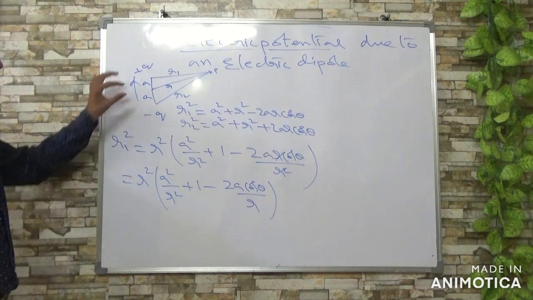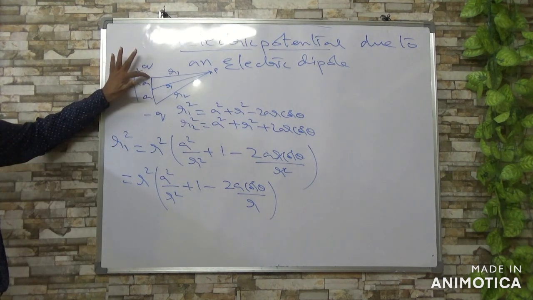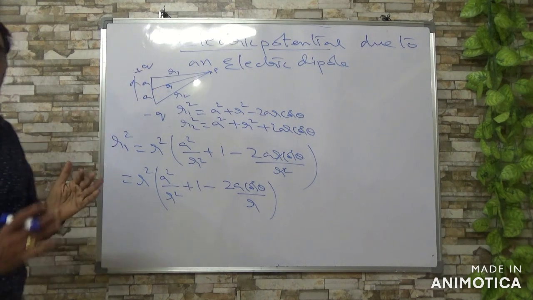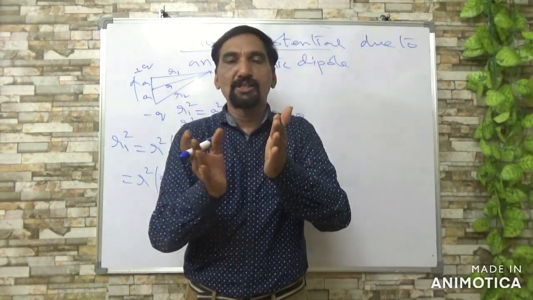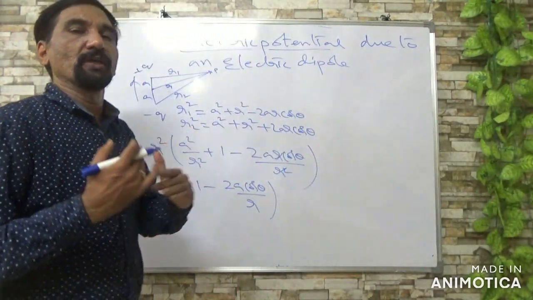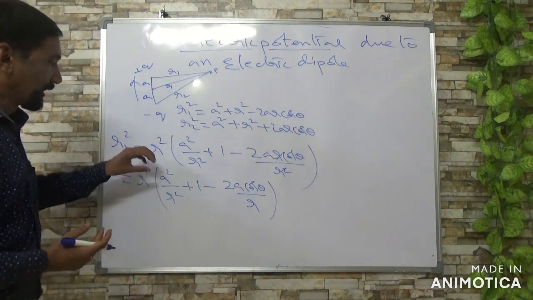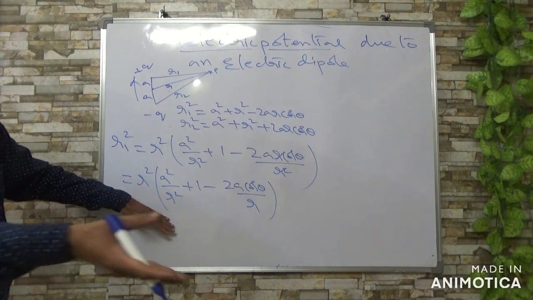A means the distance from the midpoint of the dipole to the positive charge, a small one. A dipole means two opposite charges separated by a small distance. So A is very small, so A square is too small. One small value divided by a large value will always give a small value.